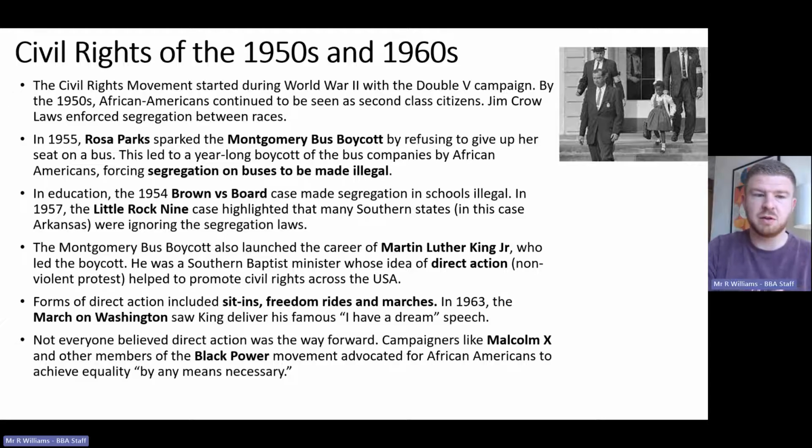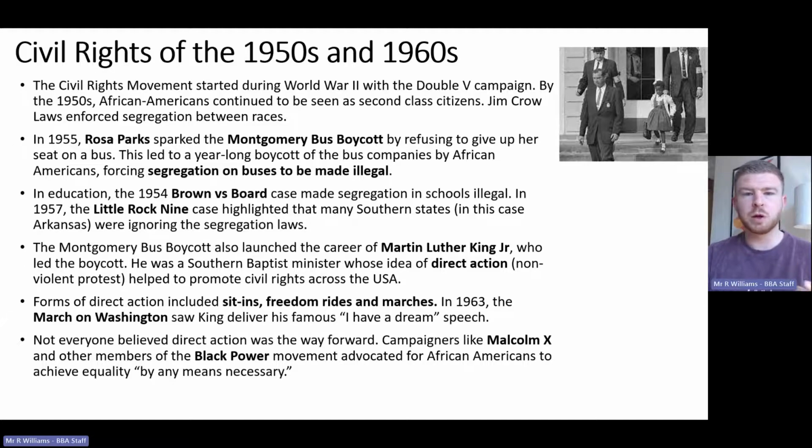In 1957, we see the Little Rock Nine case, which highlighted that many southern states were ignoring the segregation laws. The army had to be sent in to allow the Little Rock Nine to get into school because racist mobs were preventing them from doing so.